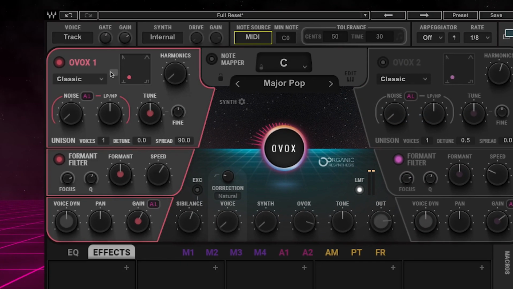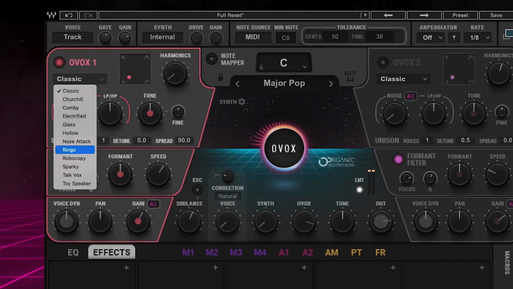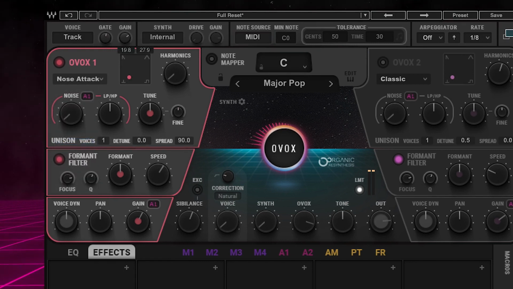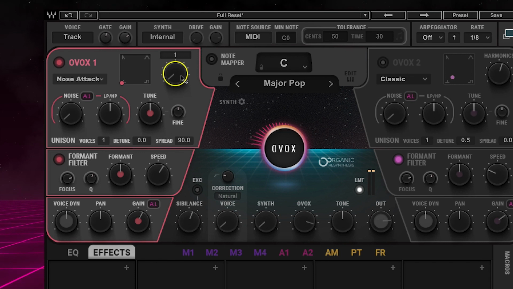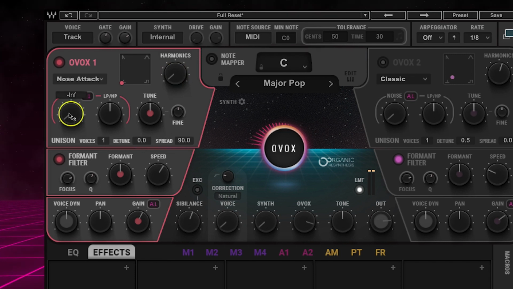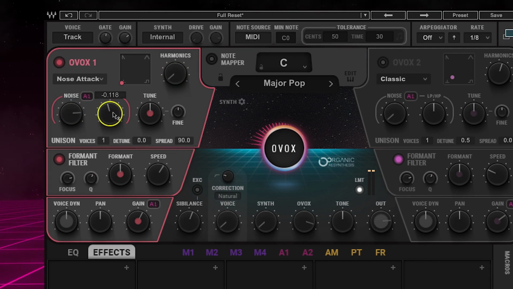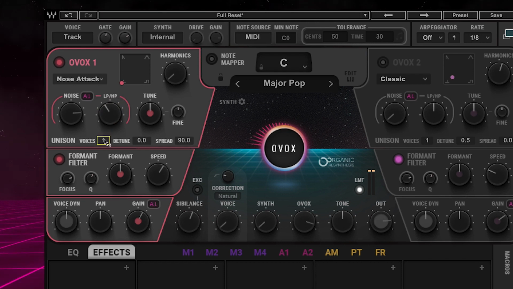The first part is this breathy layer on OVOX 1, and for that, I went with the noise attack filter. I brought the shape all the way to spike, kept the harmonics at 1, brought the noise up, and then used the low pass filter. On the unison, I switched the voices to 2, and then turned the spread down to about 50. And then to tailor it to my voice, I opened up the formant and adjusted the voice dynamics.